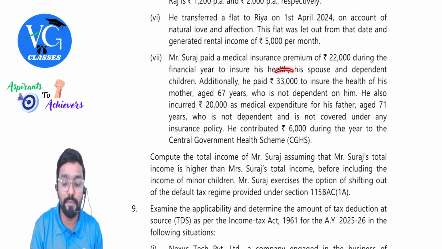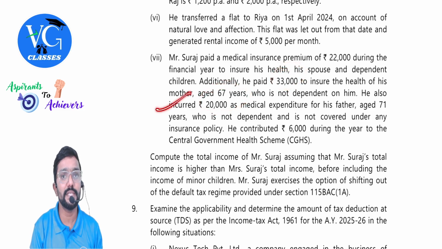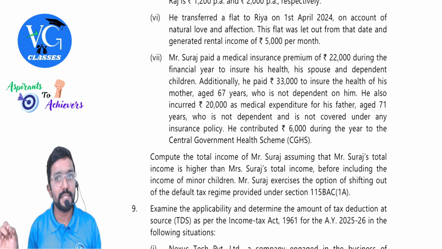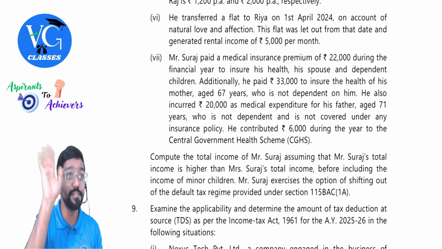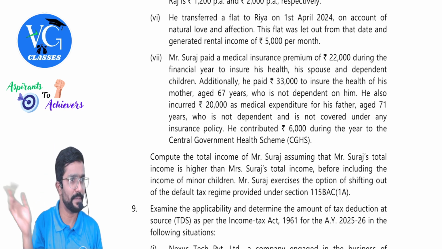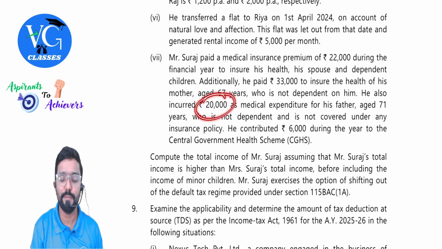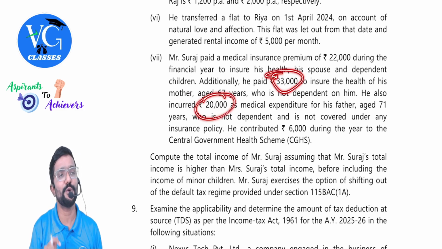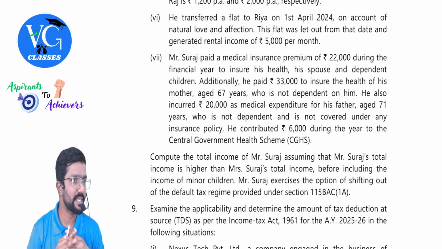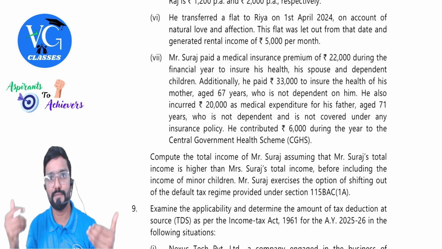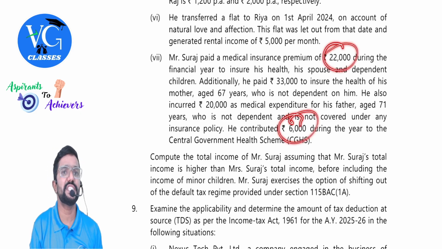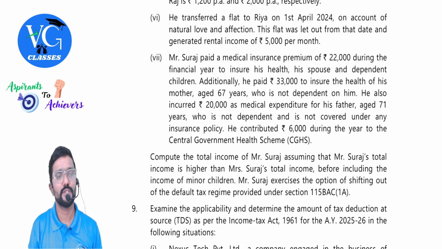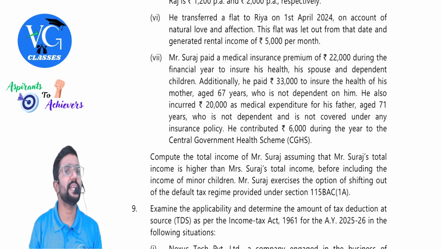Mother is falling under the premium category. Father is falling under the expenditure category. But expenditure is allowed only if the person in whose name the expenditure is incurred is a senior citizen, plus in his name health insurance policy is not there. Condition satisfied. So how much can he claim? 20 plus 33, but restricted to 50. And for him and his family, that is spouse and children, 22 plus 6, 28, but restricted to 25. So 25 plus 50, 75 you can.